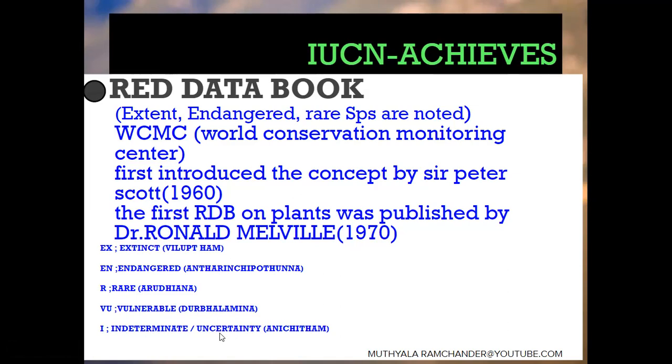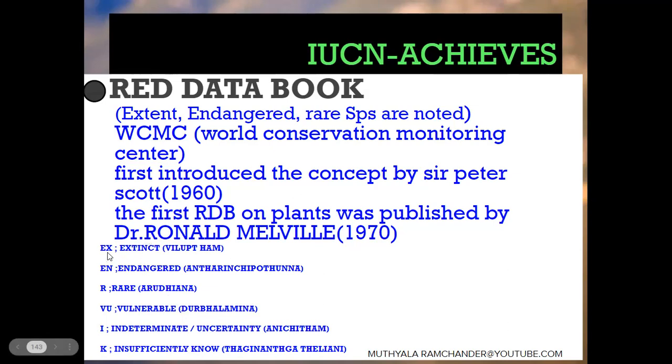Uncertainty means a large number of living organisms are located on the surface of land. It is indicated by I. And the last one is K, insufficiently known. They do not know any information about the life cycle of plants or animals, so it is marked with K in front of the scientific name.